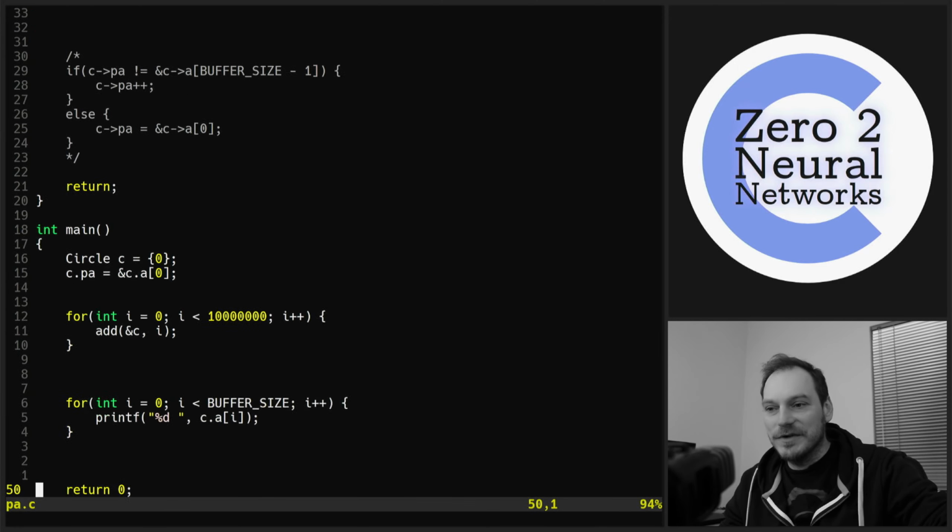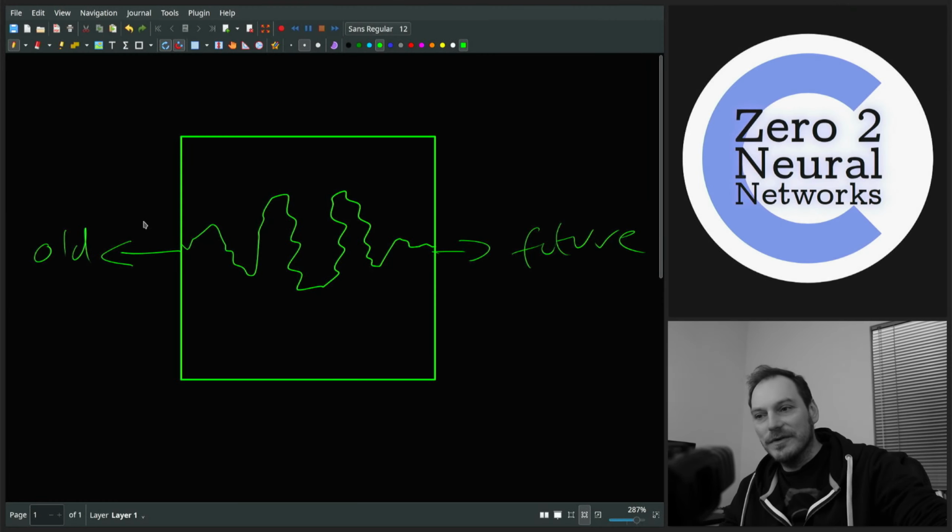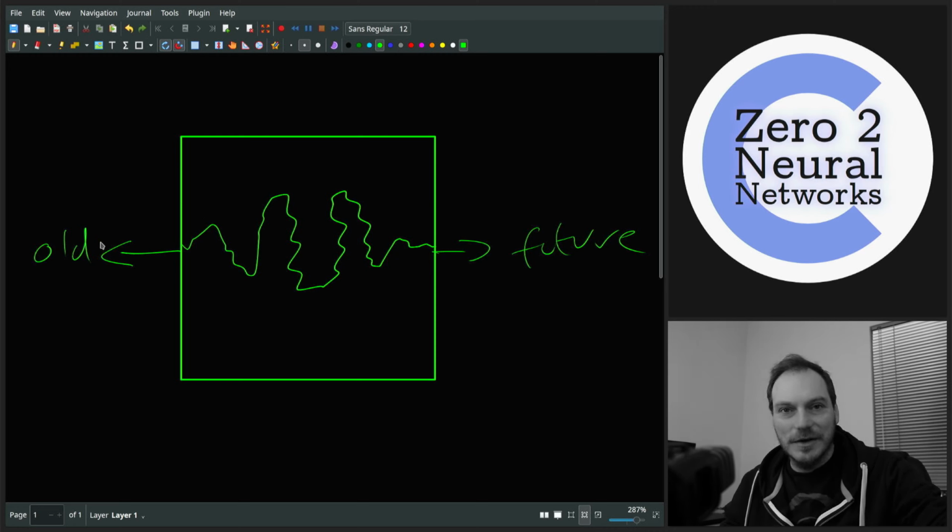So that's pretty much what we've done. We've managed to build our circular buffer, and as I said, it's useful for sort of rendering graphs or any kind of data where you only need the current data. You don't need any of the old stuff. You don't need to save it, and you don't need the future stuff.